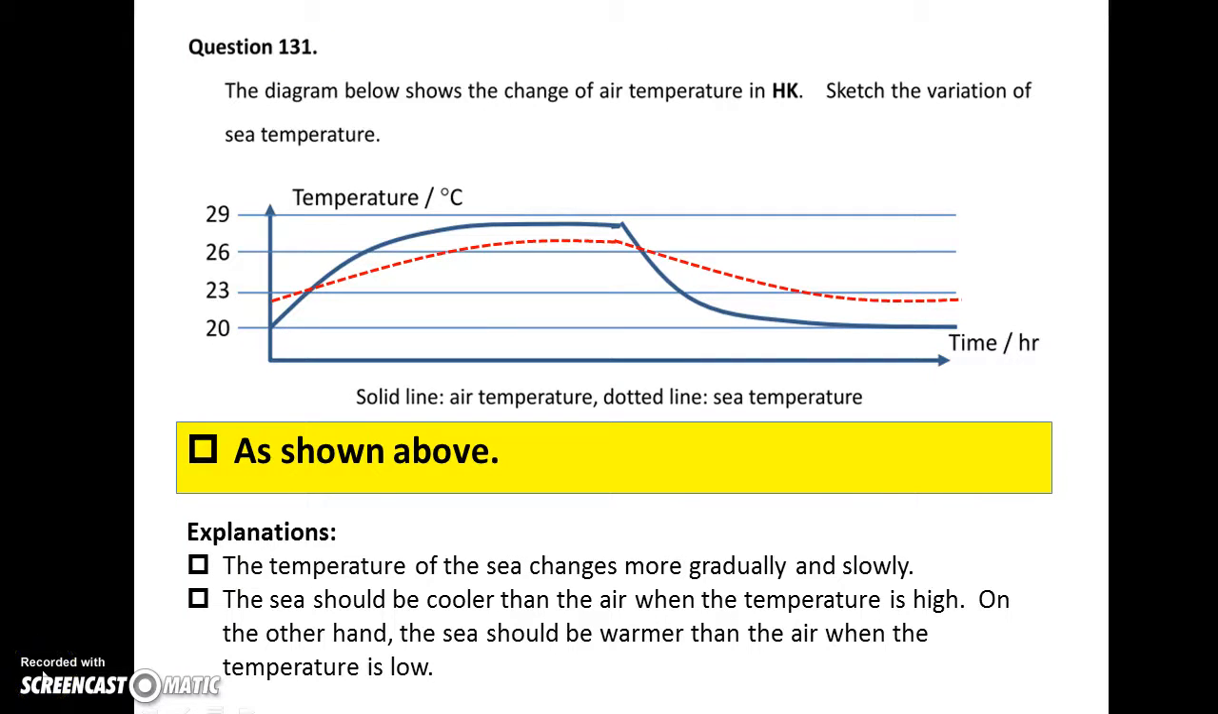Question 131. The solid line shows the change of air temperature in Hong Kong. For the change of sea temperature, which has a high specific heat capacity, the temperature change would be smaller and more gentle. And please note that the sea temperature will be lower than the air temperature when it is hot, and the sea temperature will be higher than the air temperature when it is cold.